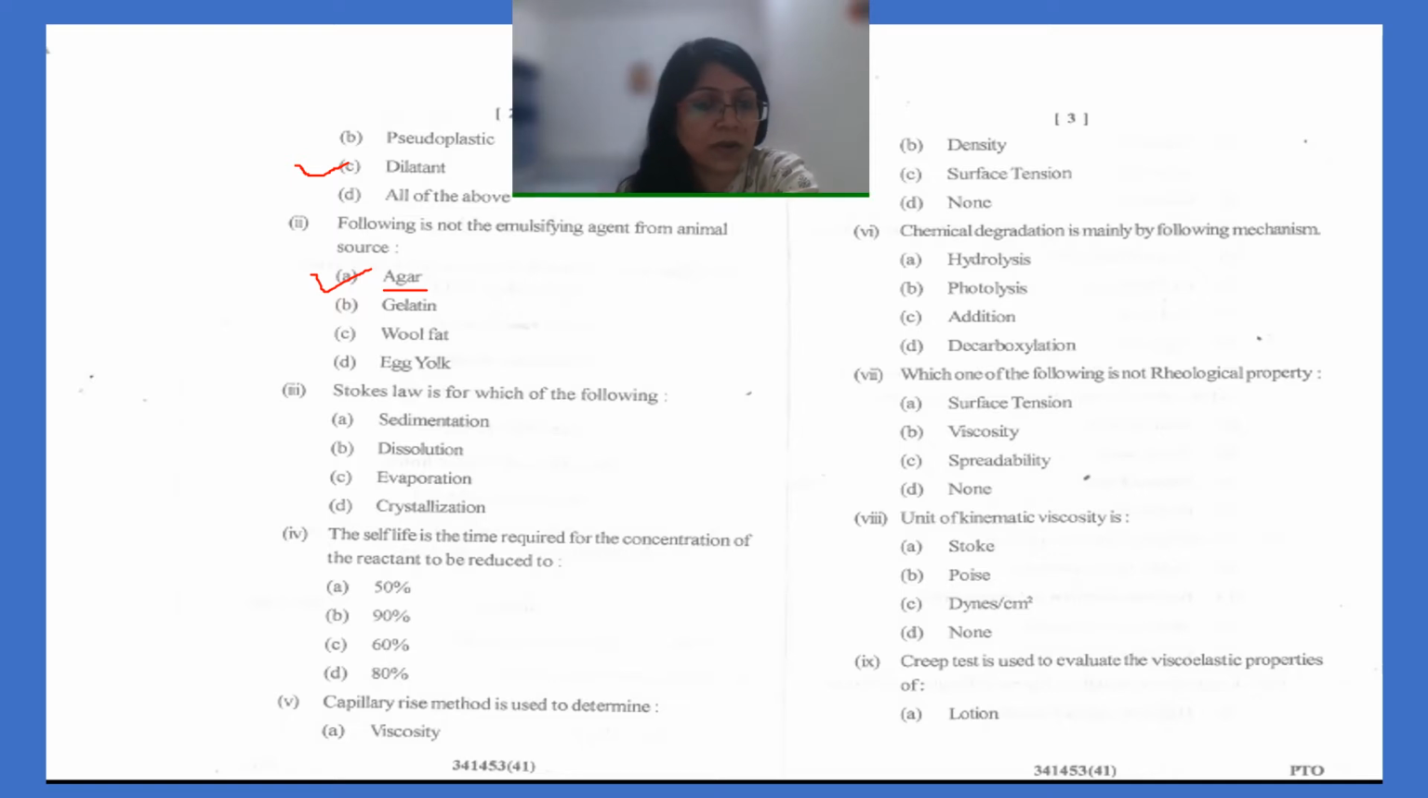Stokes law. Stokes law is for which of the following? It is not for dissolution, neither for evaporation nor for crystallization. It is for sedimentation because it gives the rate of sedimentation.